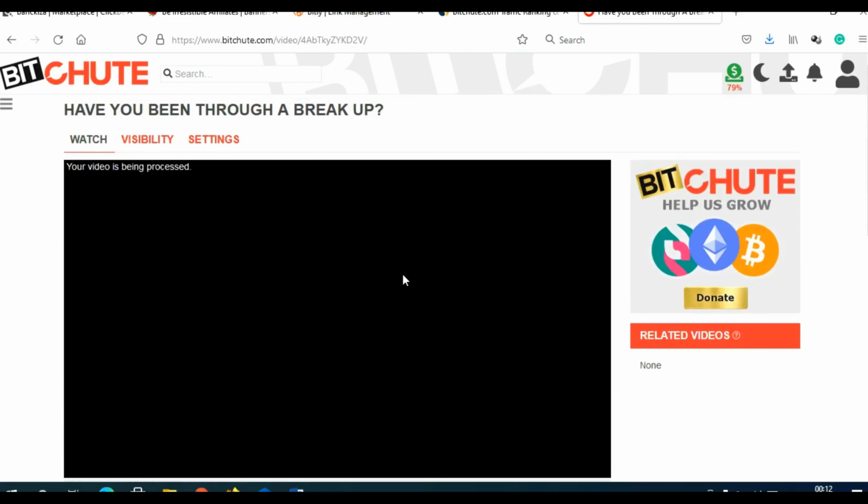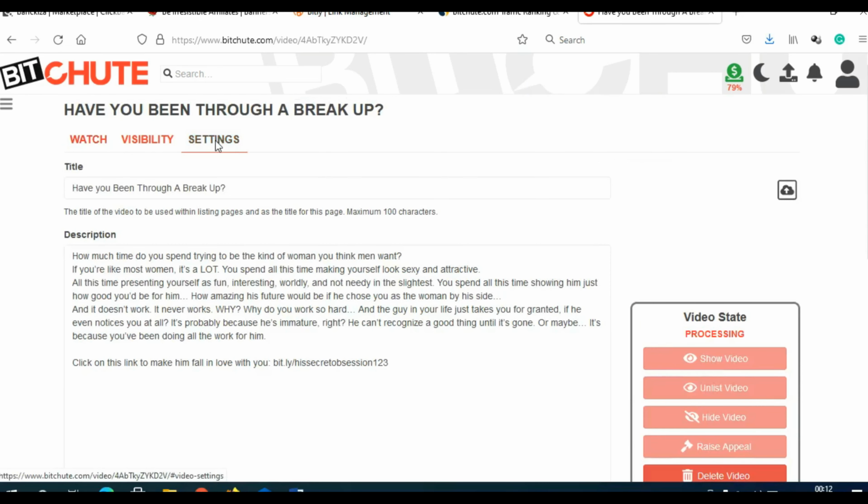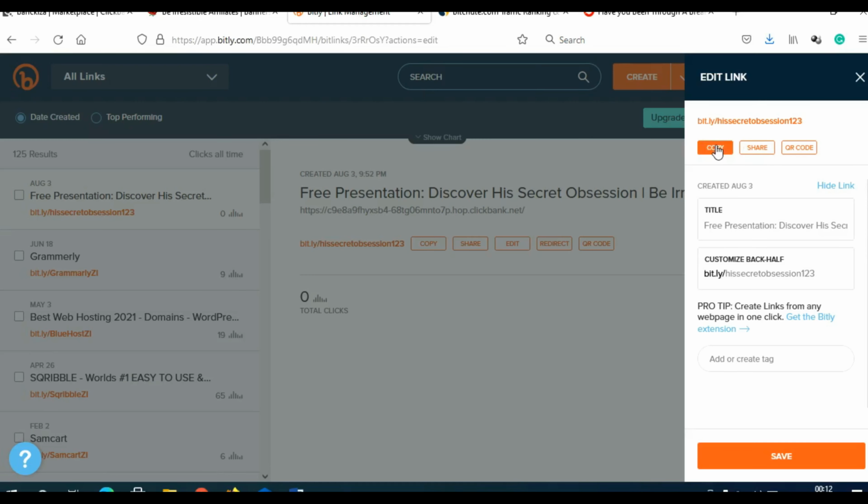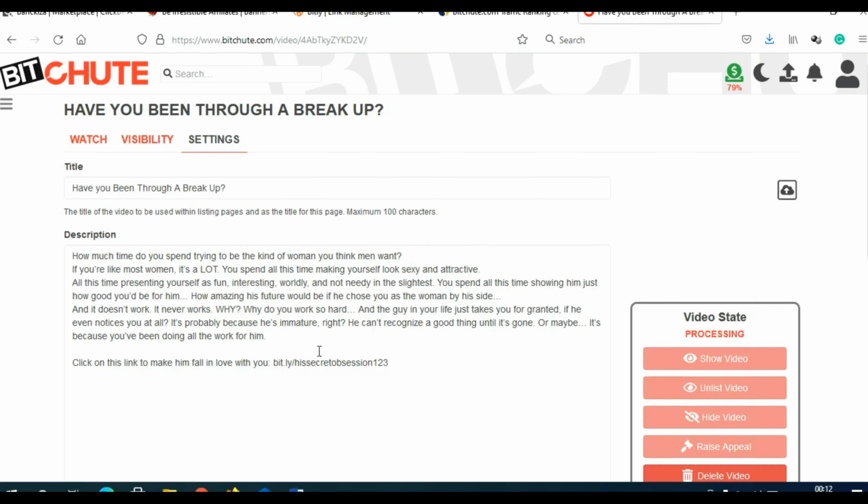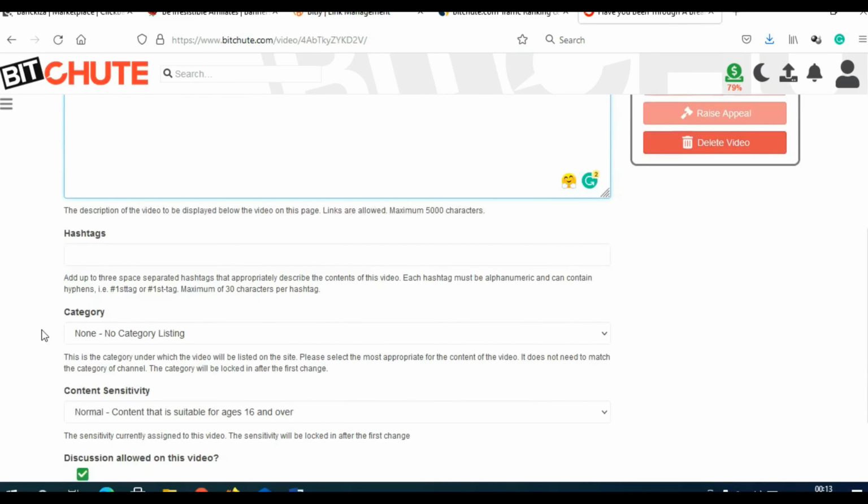So what we need to do is click here on settings, and go back on Bitly and copy again with the HTTPS. So let me just paste like this. The link must have HTTPS. Okay, it must be the full link. And let me just scroll here.